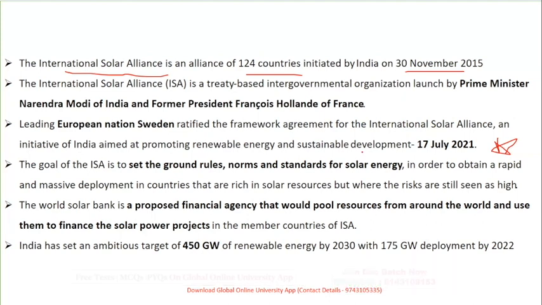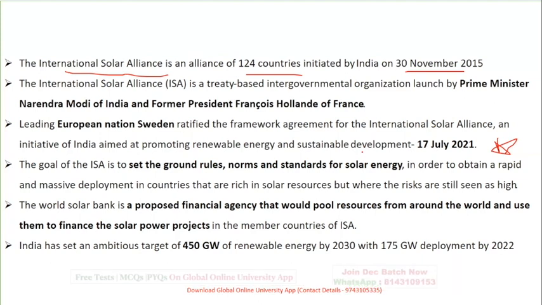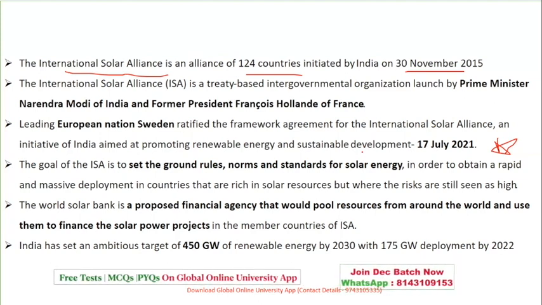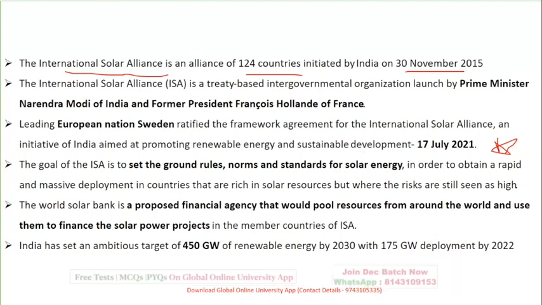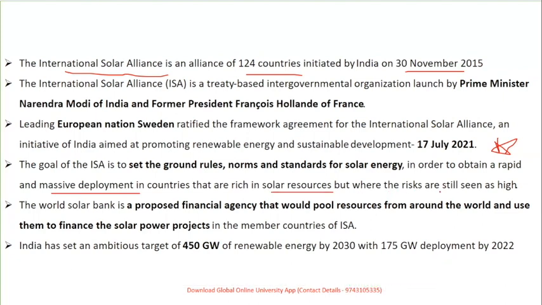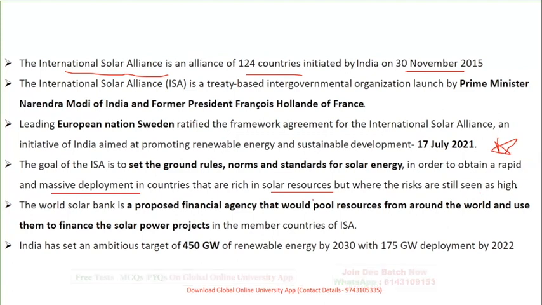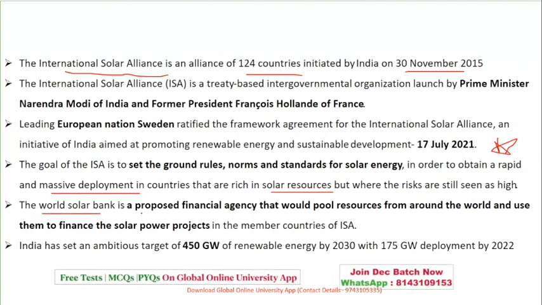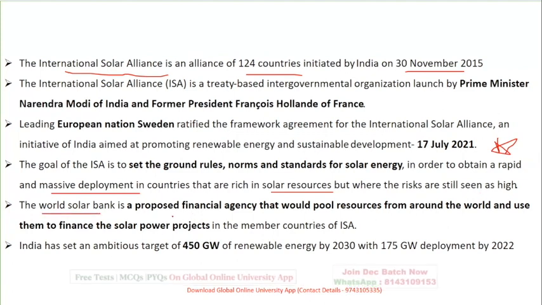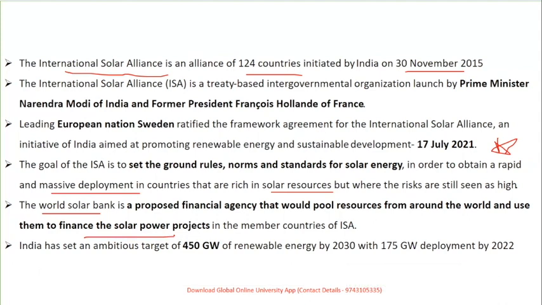Then the goal is to set the ground rules, the rules and regulations and standards for solar energy, as well as to enable massive deployment in the countries which are rich in solar resources, where the risks are still seen as high. Then we have the World Solar Bank, the proposed financial agency which will pool resources around the world and use them for solar projects.